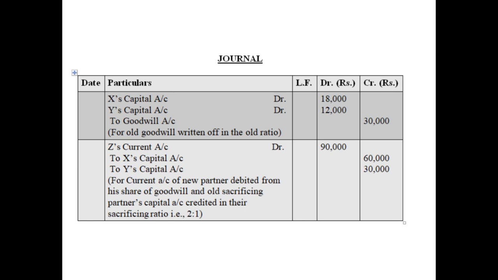We will divide 90,000 in the ratio of 2:1. We will credit the capital of X with 60,000 and that of Y with 30,000. The current account of the new partner is debited for his share of goodwill and the old sacrificing partners' capital accounts are credited in their sacrificing ratio, that is 2:1. So I hope this question is clear to you.